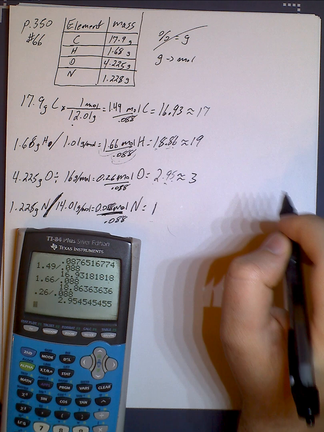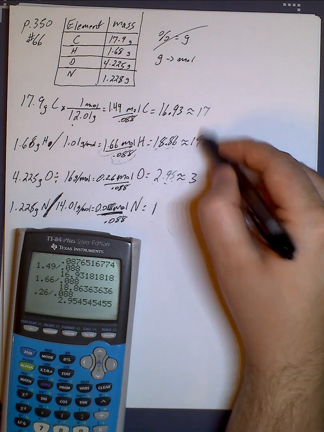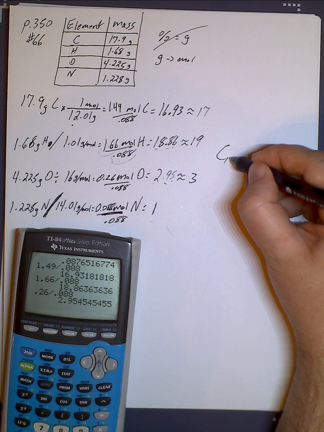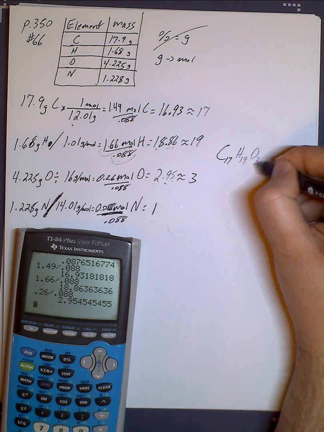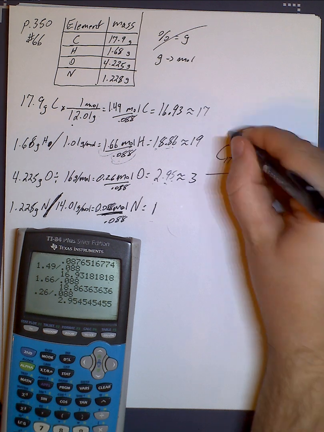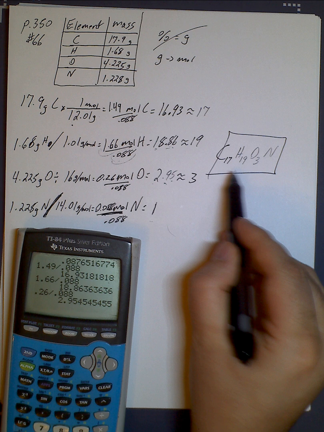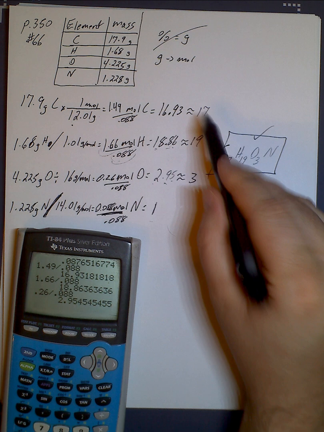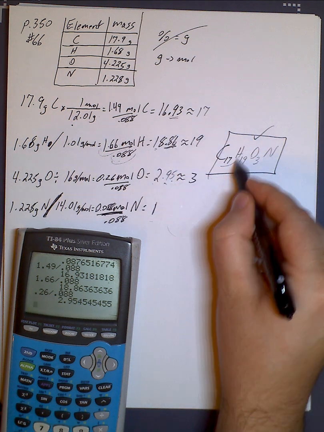Now the question did tell us we're dealing with morphine, so you could actually look up the empirical formula of morphine just to see if this matches, but it looks like the answer is going to be C17H19O3N. That looks like it's going to be the answer for the empirical formula of morphine, and since I do have an answer key here, I can tell you for certain it is actually the answer. So this is correct.